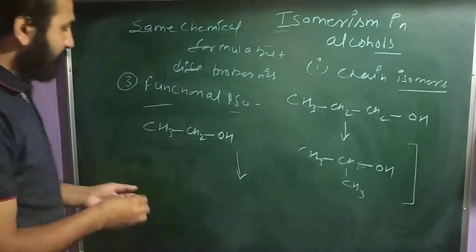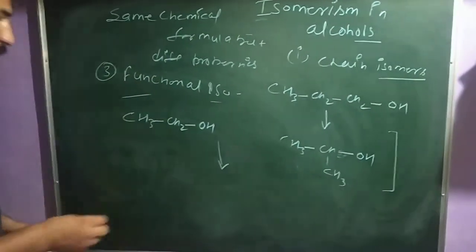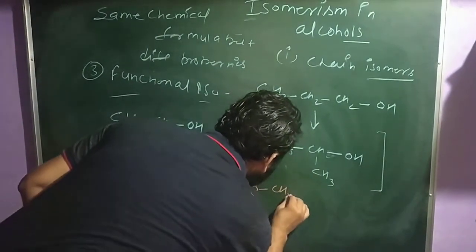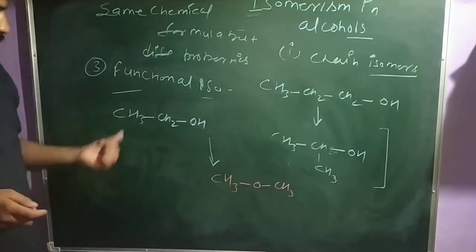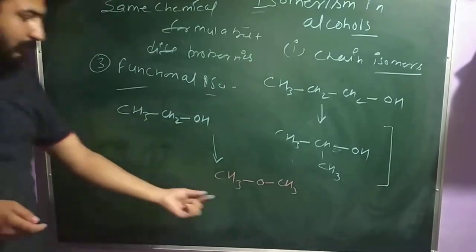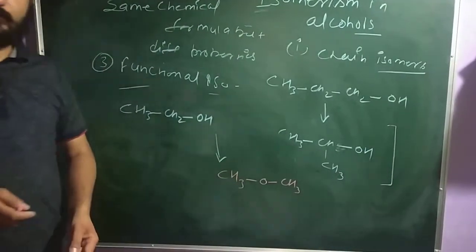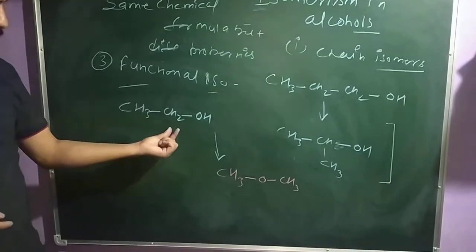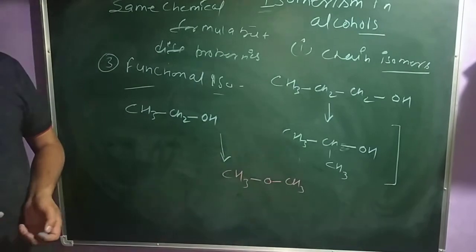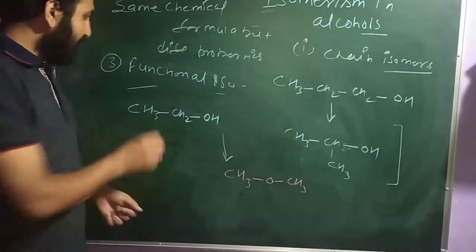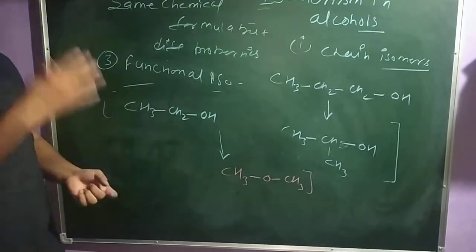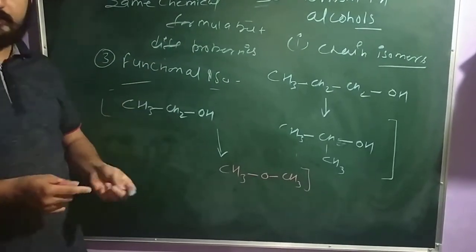Ethanol gives, in the functional isomers, CH3OCH3: 2 carbons, 6 hydrogens and 1 oxygen. This is the alcohol called ethanol, and this is called methoxymethane. This is only one example in functional isomers. In the same manner you have lots of examples.